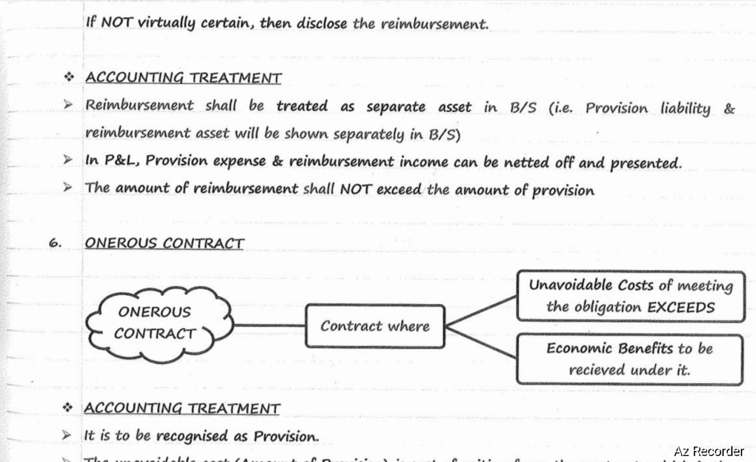In the P&L, provision expense and reimbursement income can be netted off and presented. The amount of reimbursement shall not exceed the amount of provision. The important point is that the amount of reimbursement shall not exceed the amount of provision.